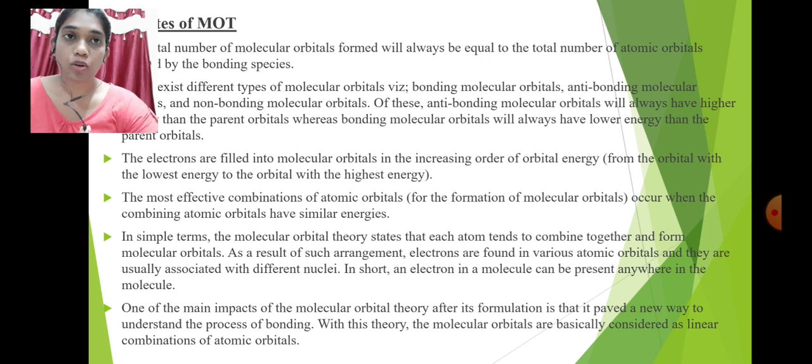These two molecular orbitals are the bonding molecular orbital and the antibonding molecular orbital. There are also non-bonding molecular orbitals.